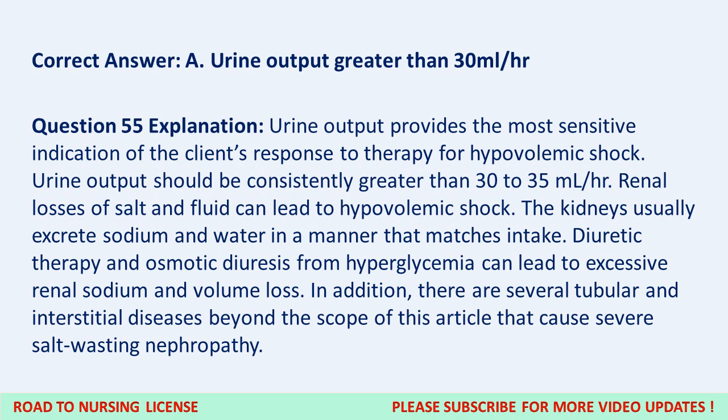Question 55 Explanation. Urine output provides the most sensitive indication of the client's response to therapy for hypovolemic shock. Urine output should be consistently greater than 30 to 35 milliliters per hour. Renal losses of salt and fluid can lead to hypovolemic shock. The kidneys usually excrete sodium and water in a manner that matches intake. Diuretic therapy and osmotic diuresis from hyperglycemia can lead to excessive renal sodium and volume loss. In addition, there are several tubular and interstitial diseases beyond the scope of this article that cause severe salt-wasting nephropathy.